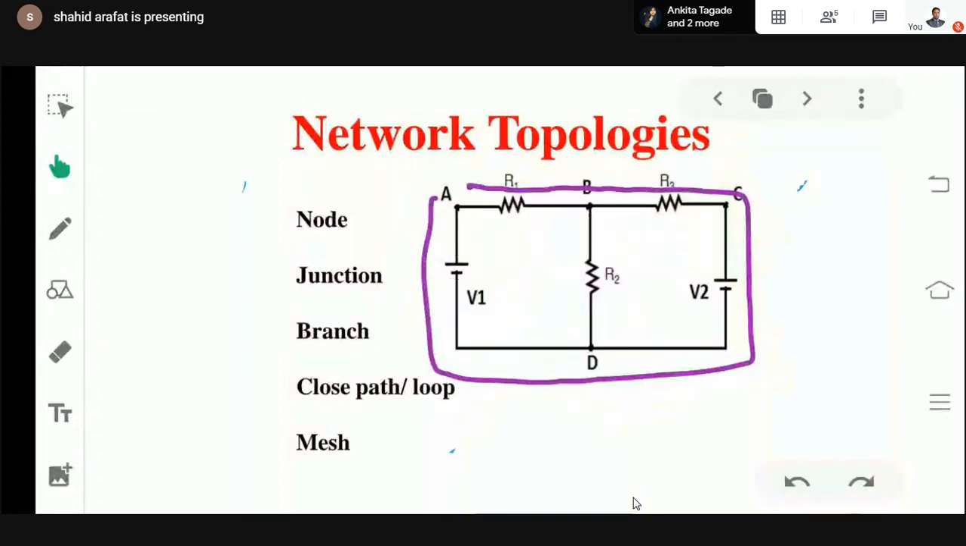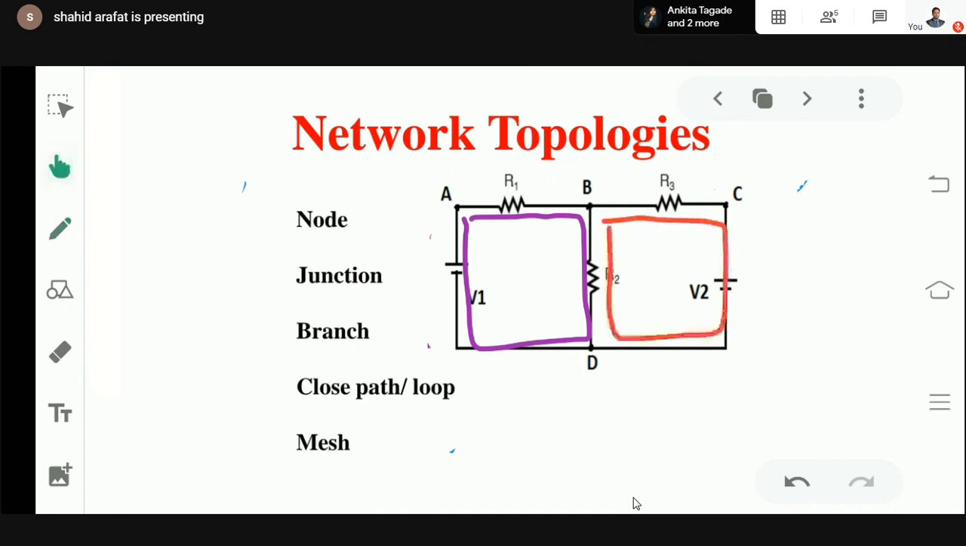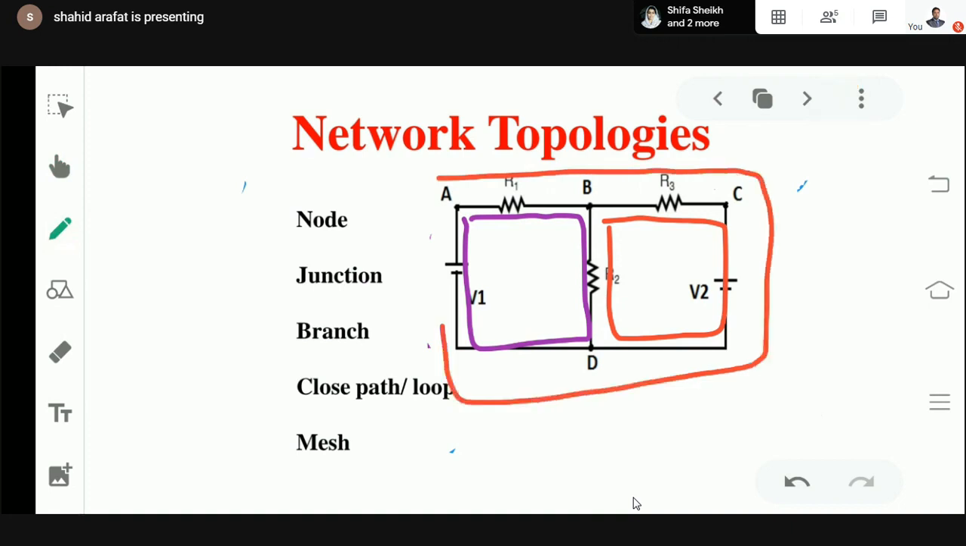Okay. So in this particular network, a mesh can be considered as this one, point A to this. This is a mesh because it does not contain any other closed path inside it. And another one, this one can also be considered as a mesh. It is also not containing any other closed path inside it. So in this given network, we have two meshes. But if we are talking about closed paths, we have three closed paths. The outer one can also be considered as a closed path.